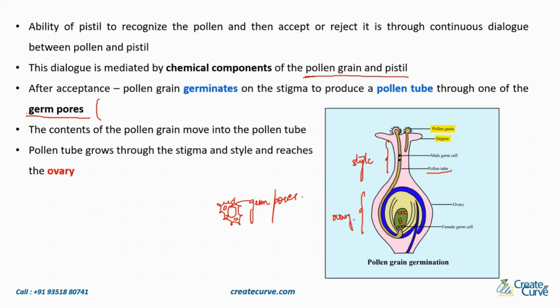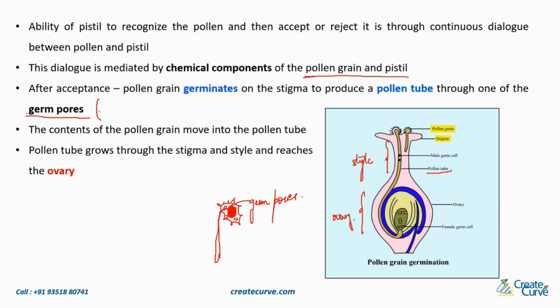So this grain, the intine that is there, what happens is this will form a pollen tube on germination, and it will enter into one of these pores and form a tube over here. Are you understanding? That is how it goes from this pollen grain into the style and ovary.